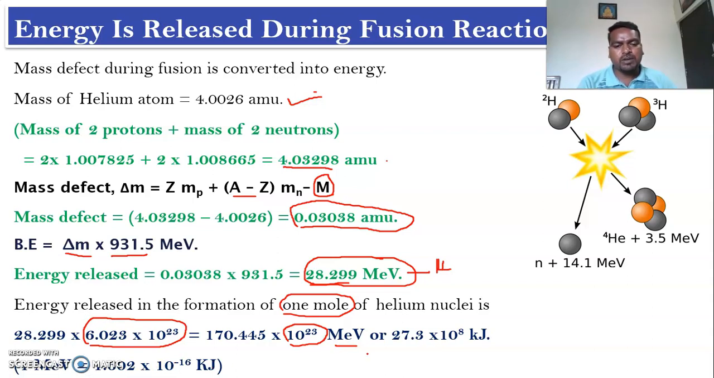If you substitute this value, you are going to get 27.3 into 10 to the power of 8 kilojoules of energy produced after the fusion of 1 mole of hydrogen. So this is the energy.